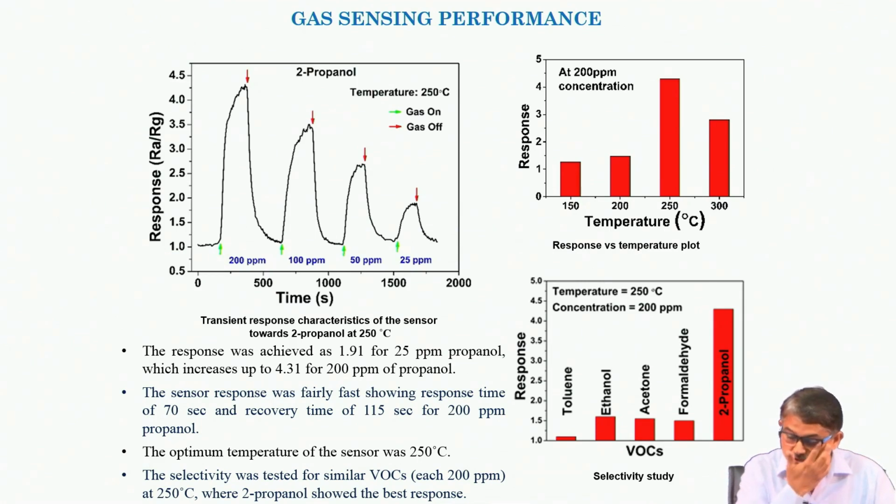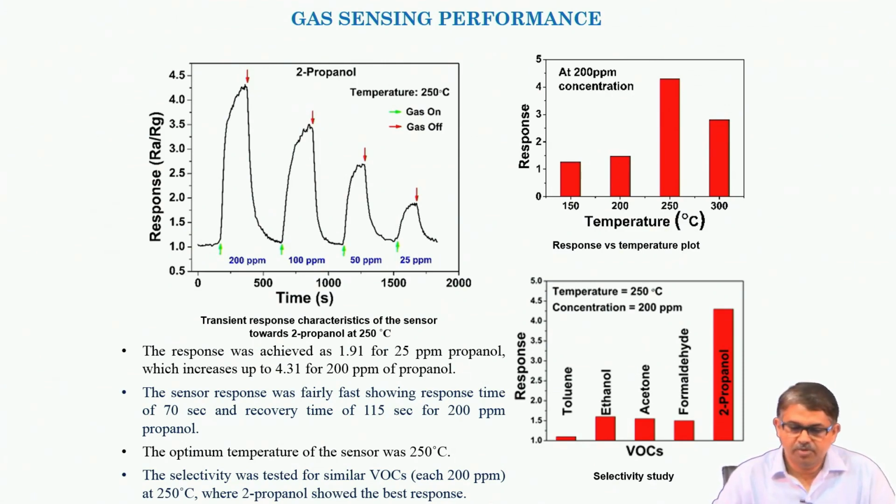For example, we used toluene, ethanol, acetone, formaldehyde apart from 2-propanol, and we have found that 2-propanol is selective. However, if we reduce the concentration of 2-propanol and increase the concentration of other VOCs, you can see that selectivity will degrade. So, to improve selectivity, we have used a machine learning algorithm.